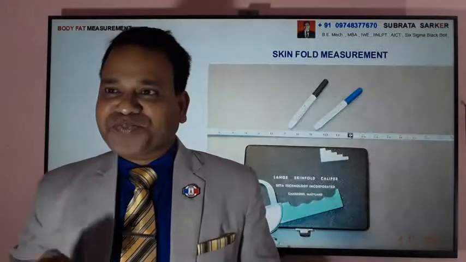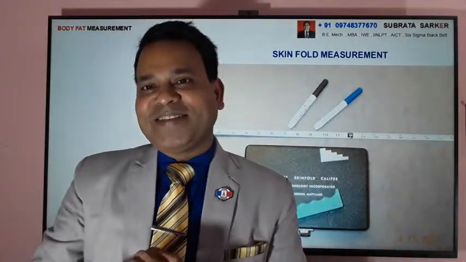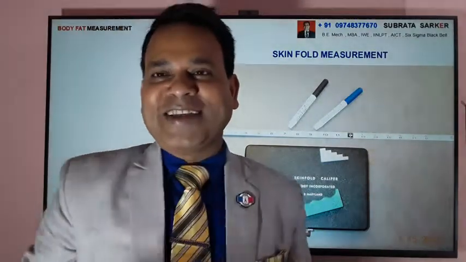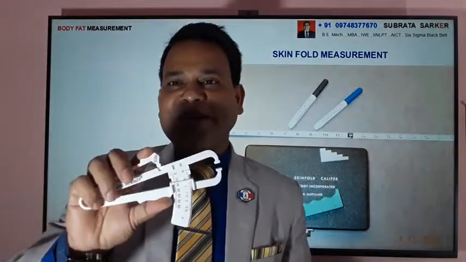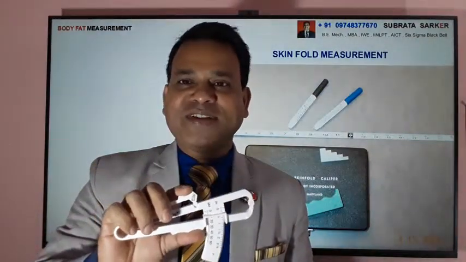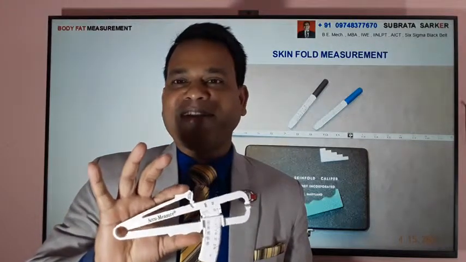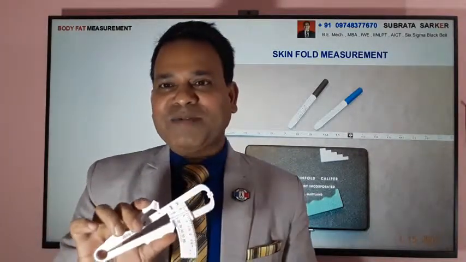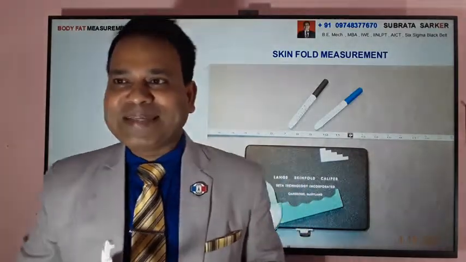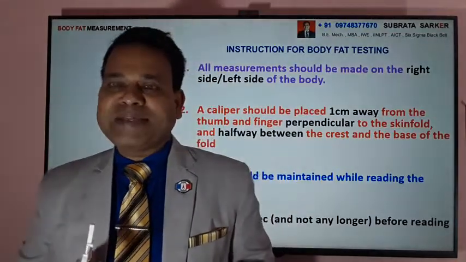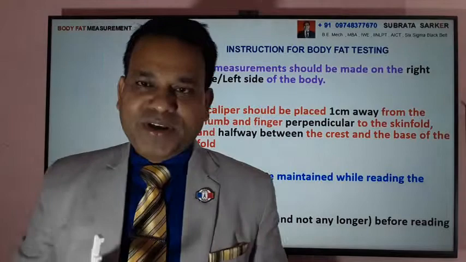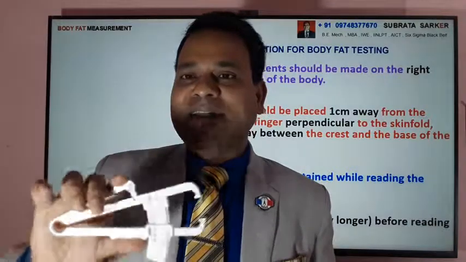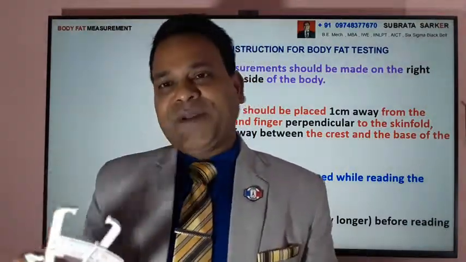For that you need a measuring instrument only. This is called a body fat measurement caliper, and I actually brought this from the US during the training period. Rather, they gave me this during the training. This is a special body fat caliper. Readings are in inches and millimeters. There is a process for how to hold it and how many times you need to hold it for measuring. Now, skin fold measurement is basically done at different places in the body. I'll come to which points, and at those points you have to measure with this caliper, take the reading, and put those readings in a formula.